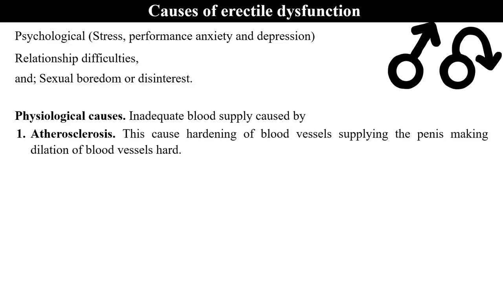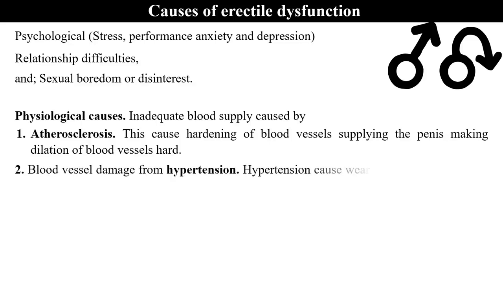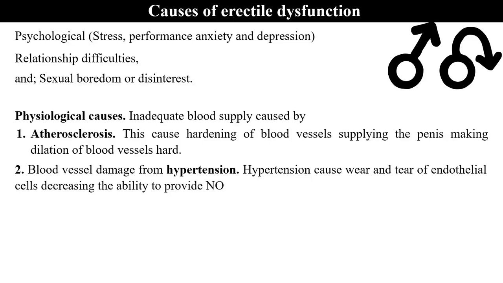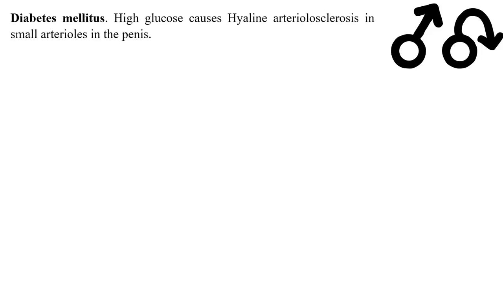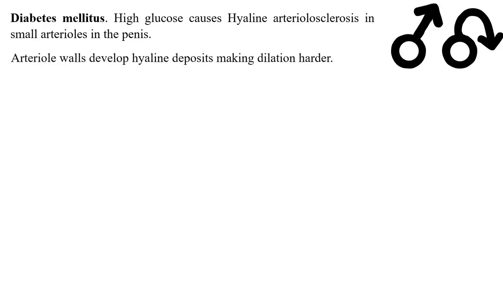This causes hardening of blood vessels supplying the penis, making dilation of blood vessels very hard. Blood vessels may be damaged from hypertension. Hypertension can cause wear and tear of endothelial cells, decreasing the ability to provide nitric oxide. Diabetes mellitus. High glucose may cause hyaline arteriosclerosis in small arterioles in the penis. The arterial walls may develop hyaline deposits, making dilation harder.